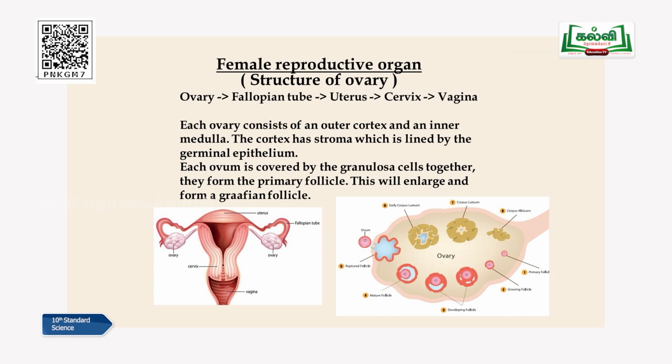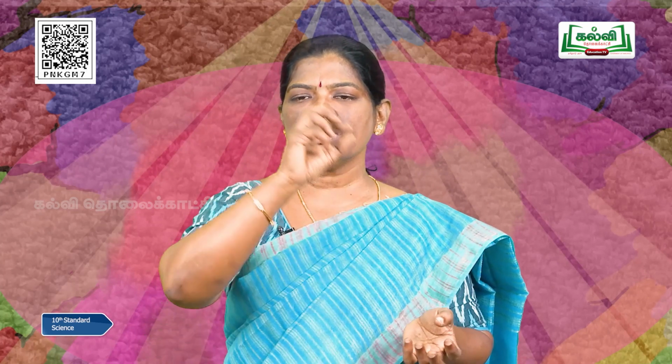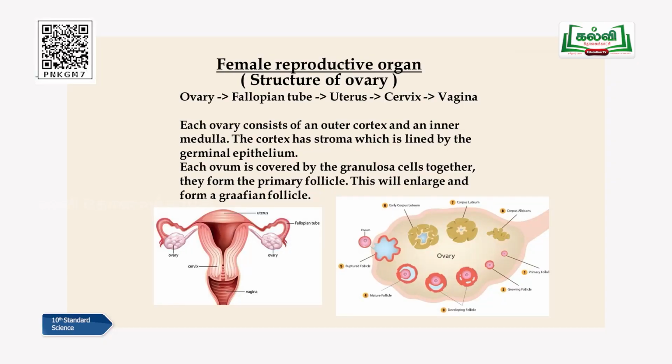The ovary is broadly divided into the outer cortex and the inner medulla, children. The outer cortex, as you all know very well, is very important, not only as a covering; a lot of intricate structures are present in it. The outer cortex is covered by a germinal epithelial layer. The layer which covers the outer cortex is called the germinal epithelial layer. Why is it so important? This germinal epithelial layer has a lot of granulosa cells, round cells, present on the germinal epithelial layer of the cortex. You understand? These granulosa cells later will be converted into follicular cells.